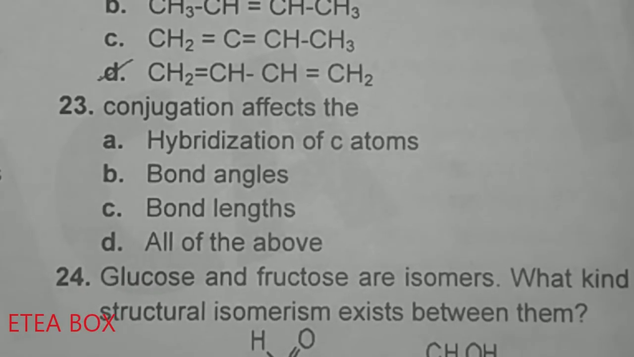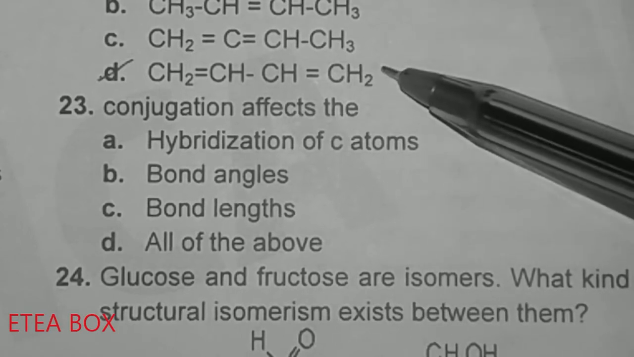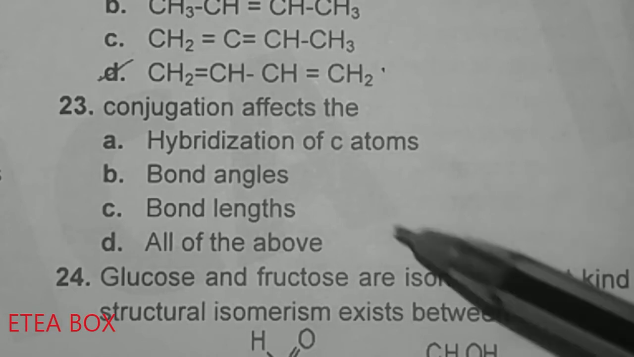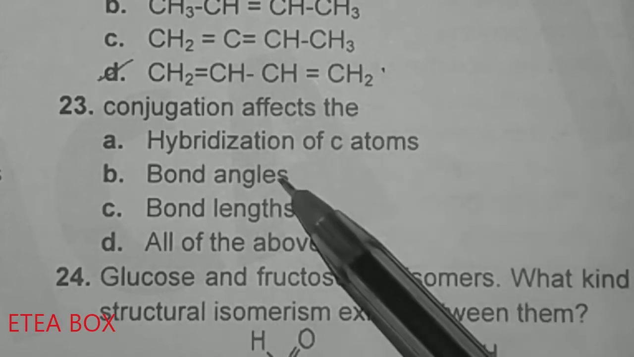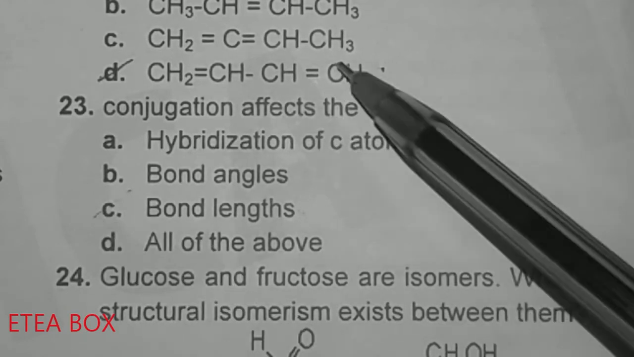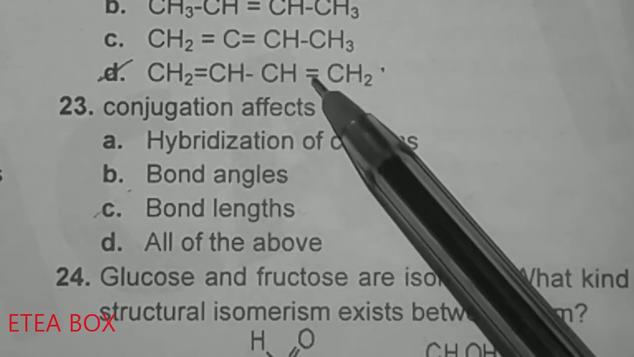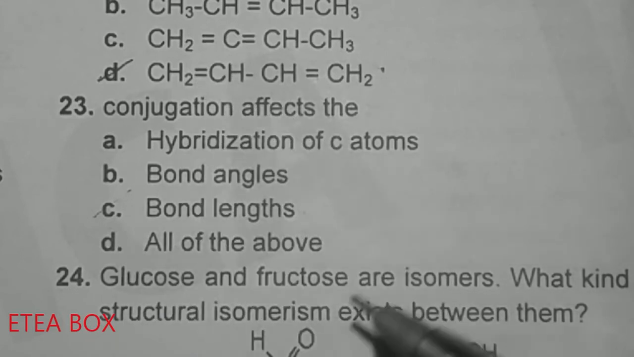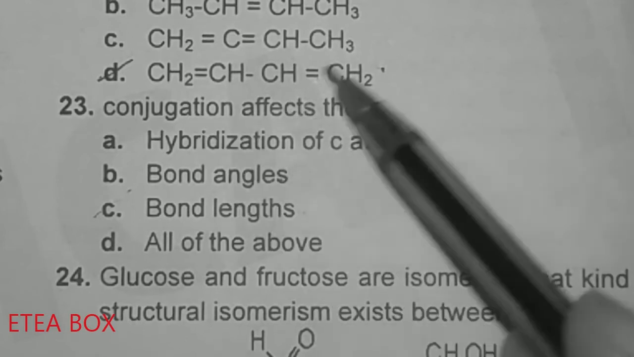Question 23. Conjugation affects which of the following? Option A, hybridization of carbon atoms. Now this one is incorrect. If we take this compound, all these carbons are sp2 hybridized, and conjugation does not affect the hybridization of carbon. Look at option B, bond angle. Bond angle is not affected by conjugation, only bond length is affected, because these pi electrons are delocalized, and due to delocalization we cannot differentiate between the double and the single bond.